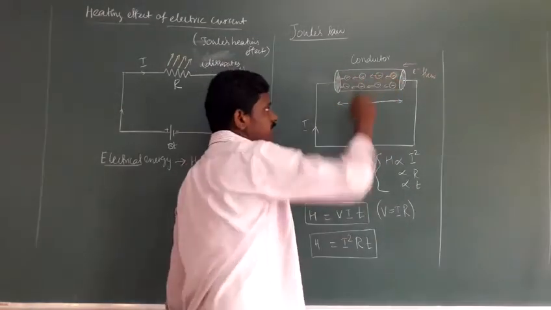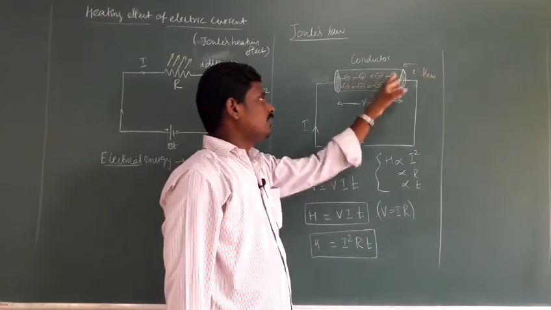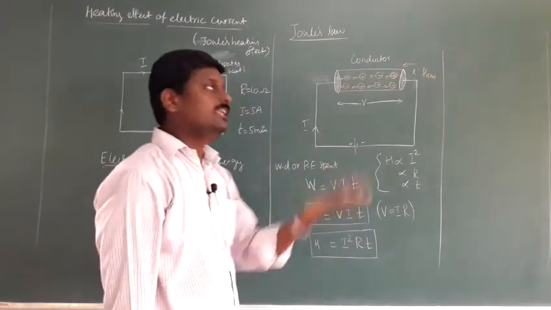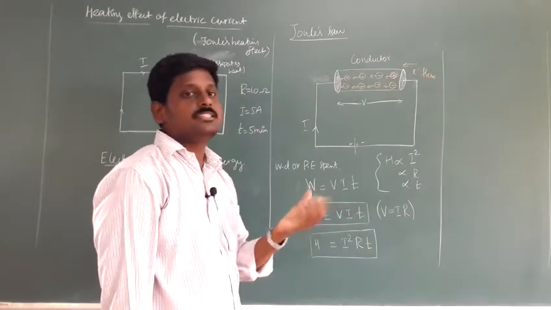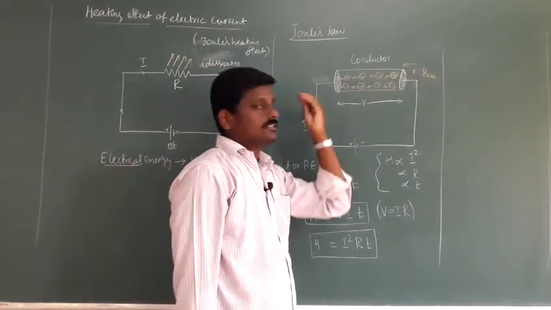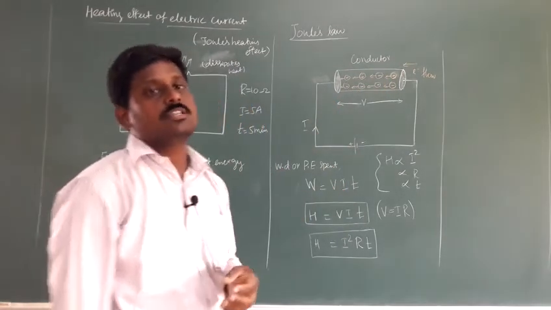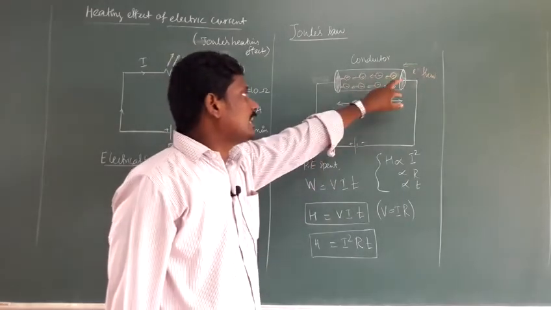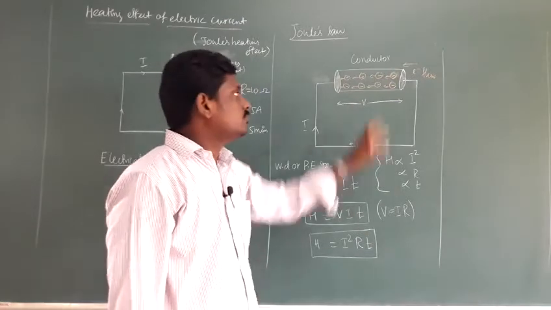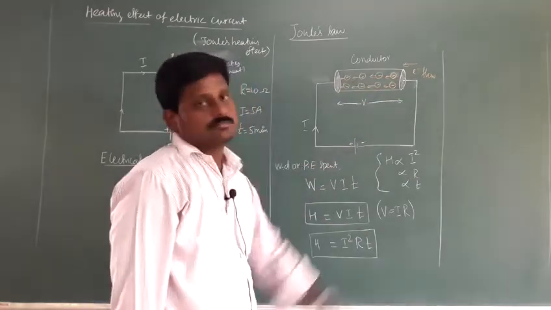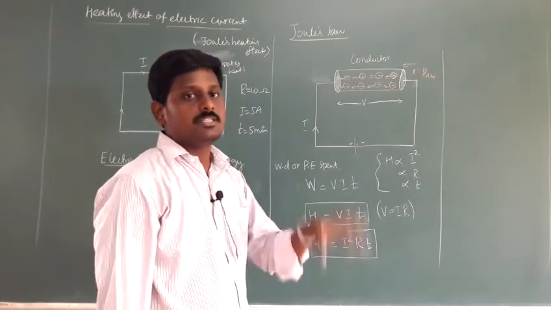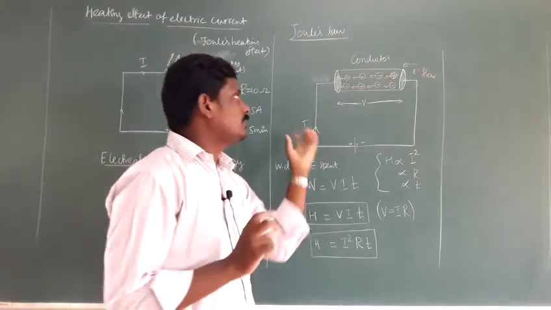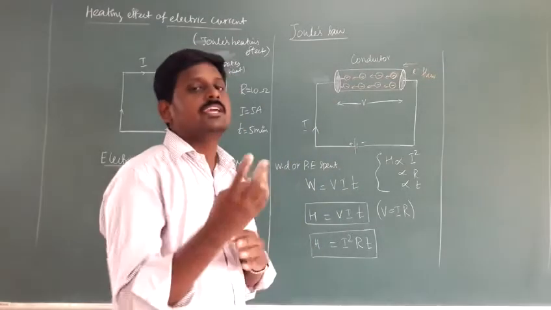If the conductor has some resistance, there are collisions between the electrons, and that collision makes the material heat. That is the heating effect. Simply, a current carrying conductor gets heated. Electric current is the flow of charge in a closed circuit, and here the charge is the electron, so electrons flow inside the conductor. If the conductor has some resistance, there is a collision, and collisions between electrons make the material heat. That is the heating effect of electric current.